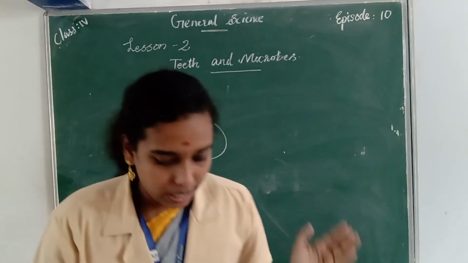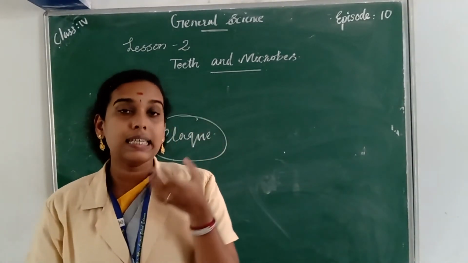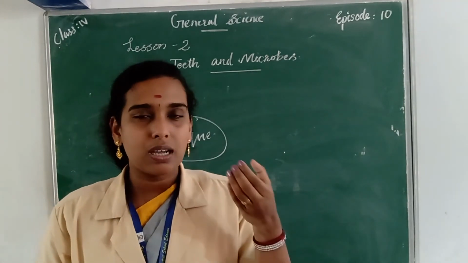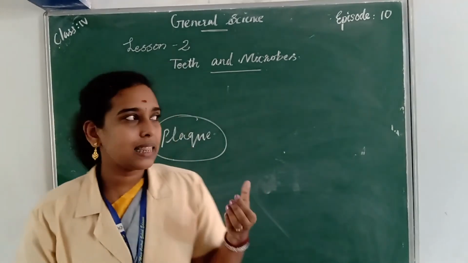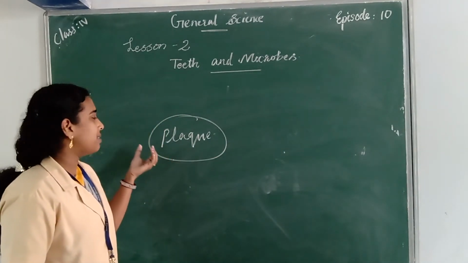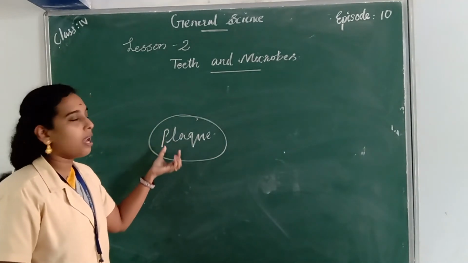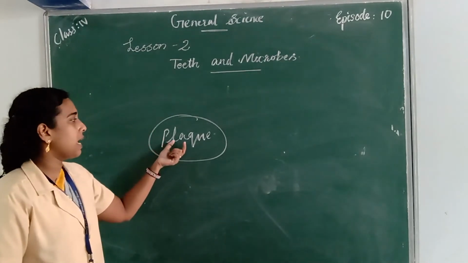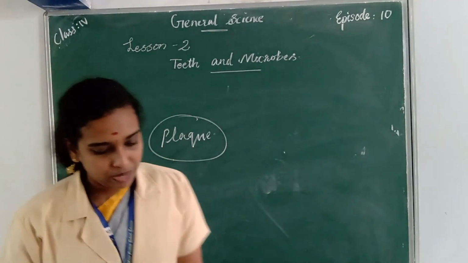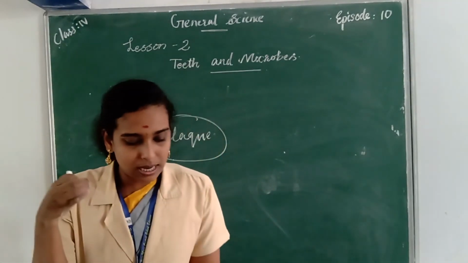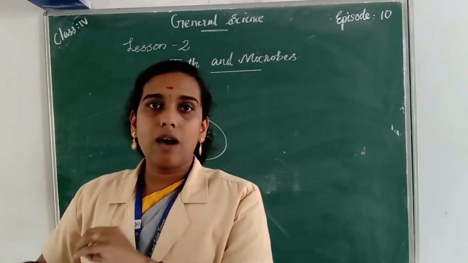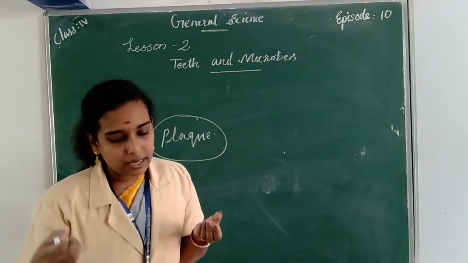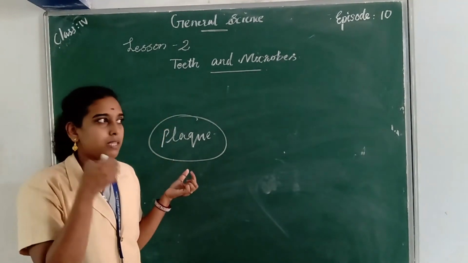So plaque means the yellowish layer formed in between our teeth. What is the spelling of plaque? P-L-A-Q-U-E, plaque. The bacteria present in the plaque break down the food particles into acids, and the acid slowly eats the enamel coating of our tooth, and then it causes holes and cavities in our tooth.